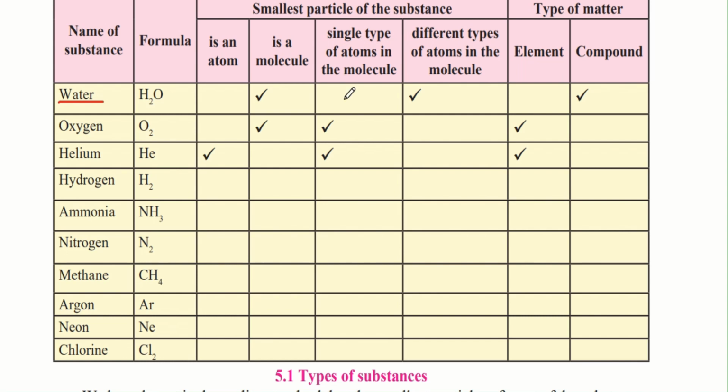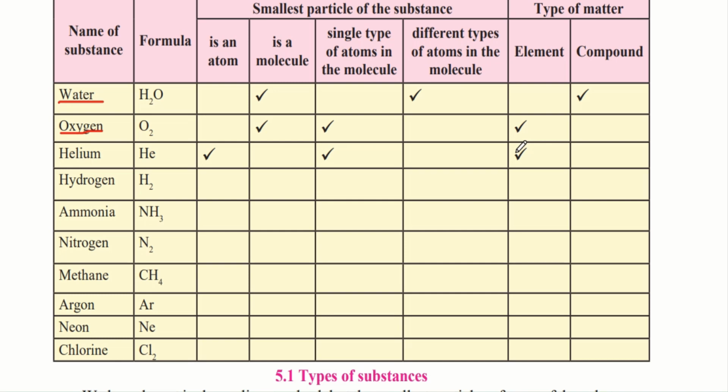Is it a single type of atom in the molecule? No, because here we see there is hydrogen as well as oxygen. So there are different types of atoms in the molecule. Also, is it an element or a compound? Water is a compound. The next one is oxygen. Oxygen is nothing but two atoms of oxygen combined together. Therefore, it is a molecule and it comprises a single type of atom in the molecule. And this is an element.